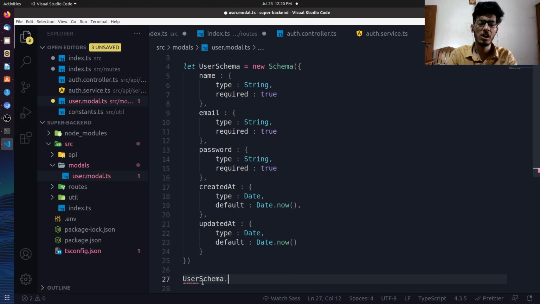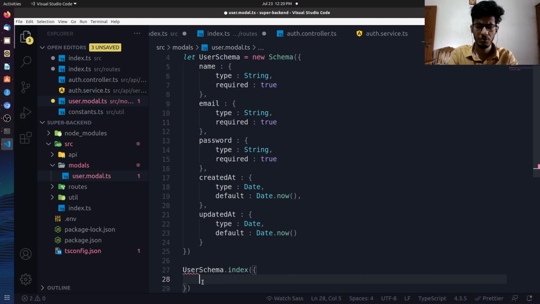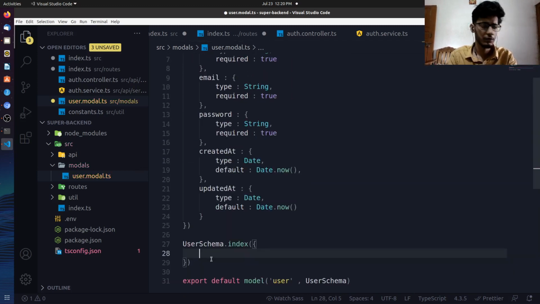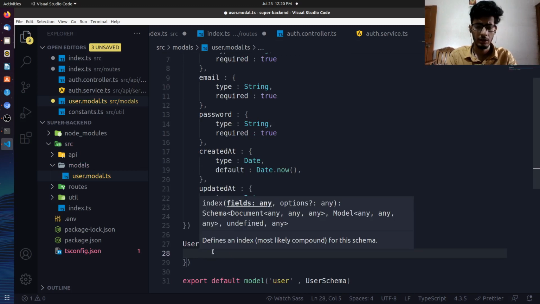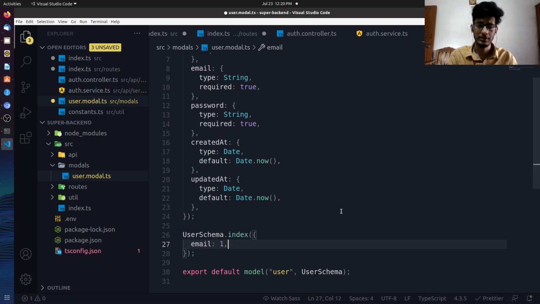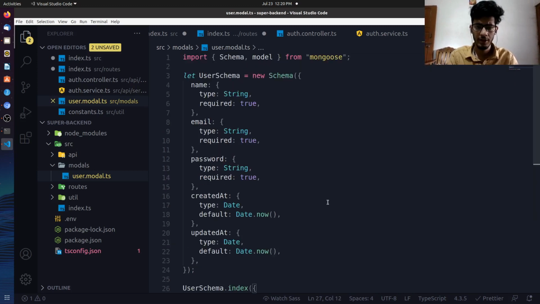User schema dot index. Now basically it's done very simple. What you have to do is basically you have to pass the field in which you want to do database indexing. Why is that error coming? Yeah, so you have to pass the field in which you want to do database indexing. The first field is called email ID, so let's mention it 1, and that's it. So I think we have made the user schema.